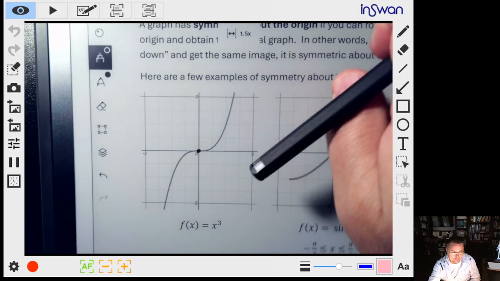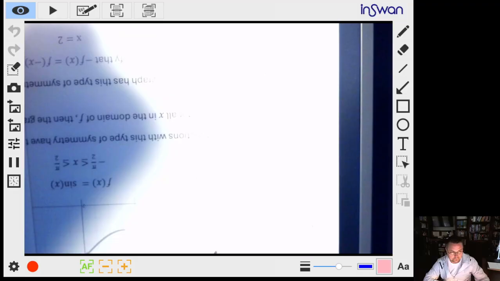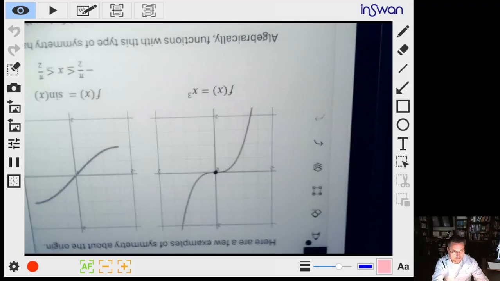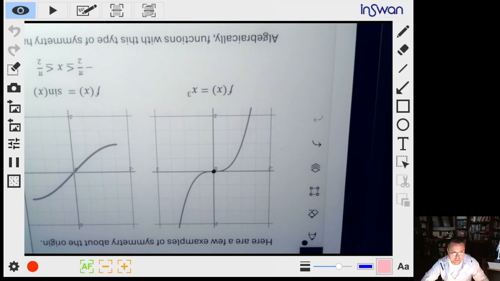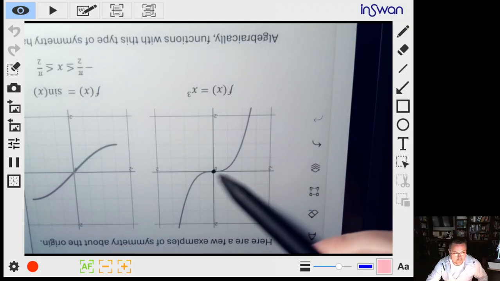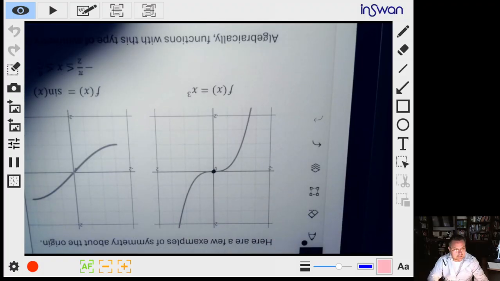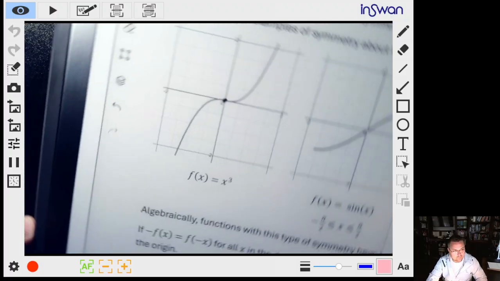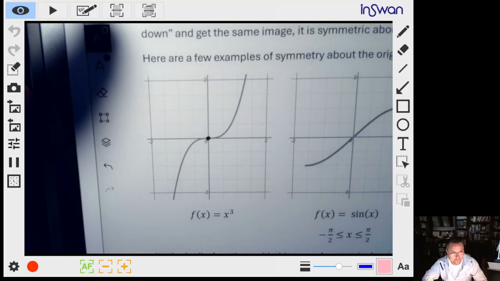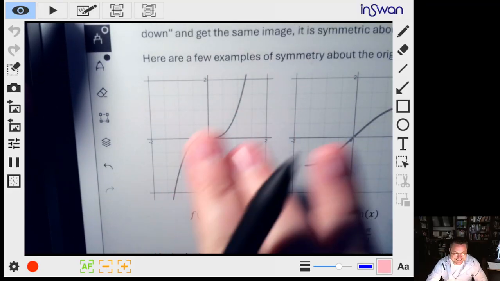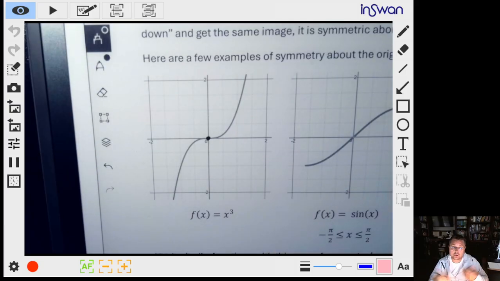Now if we just rotate it upside down, do we get the same looking graph? Does this look the same? Well, yeah, it does, right? I mean, that's the exact same image that we just had here. Okay, so that is the type of symmetry that we're looking at when we talk about odd functions.